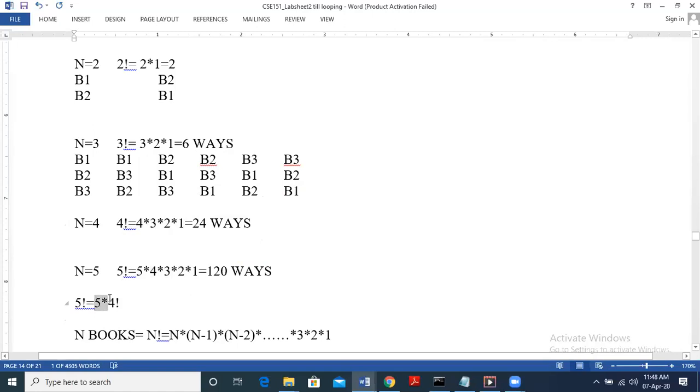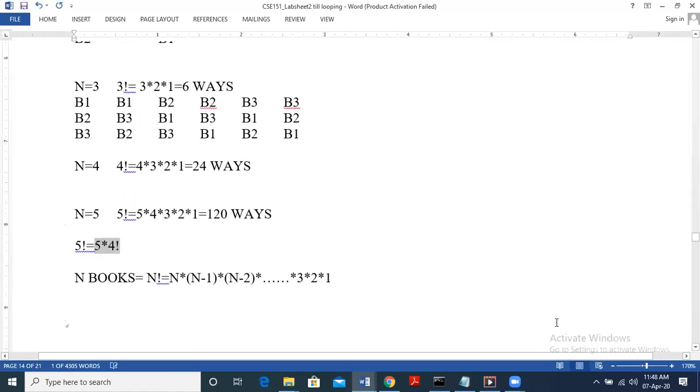So 5 factorial can be written as 5 into 4 factorial. Similarly, for n, how do we write n factorial? N factorial we can write as n into n minus 1 factorial, right? So n into n minus 1 factorial becomes n factorial.